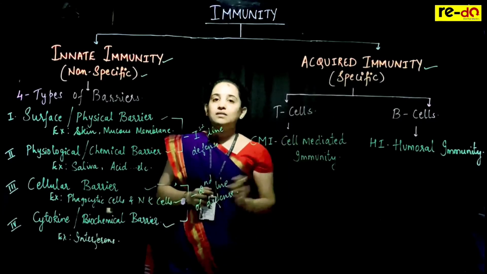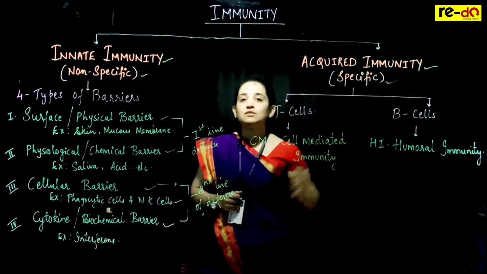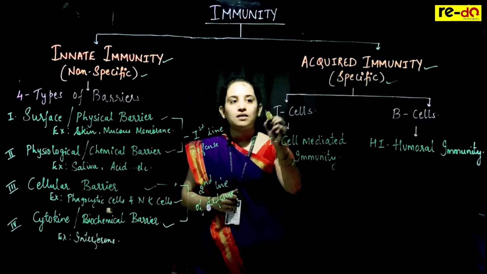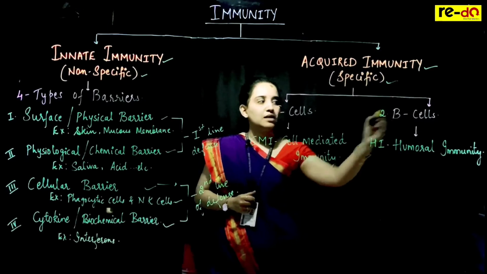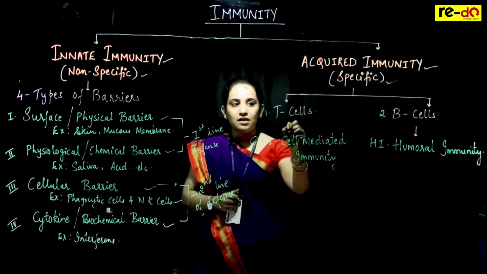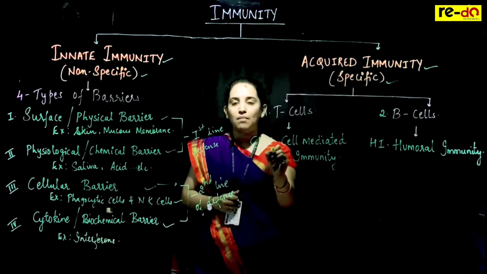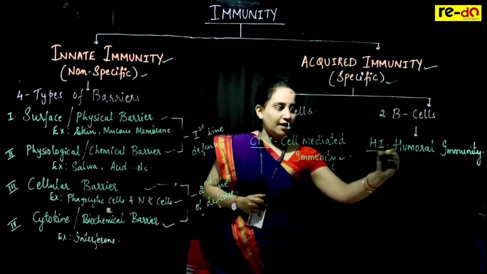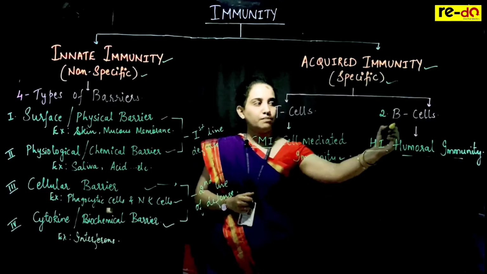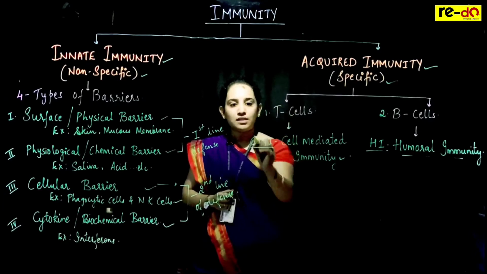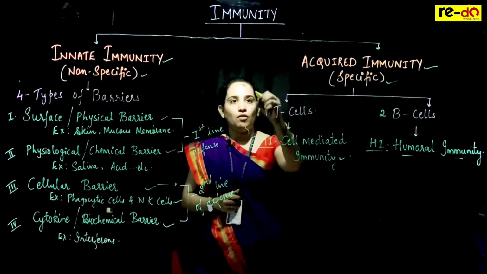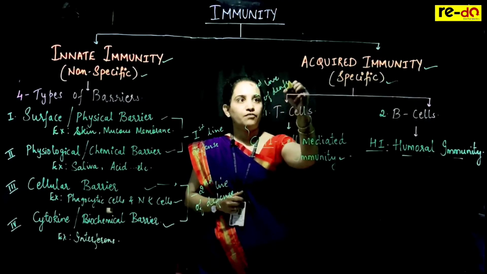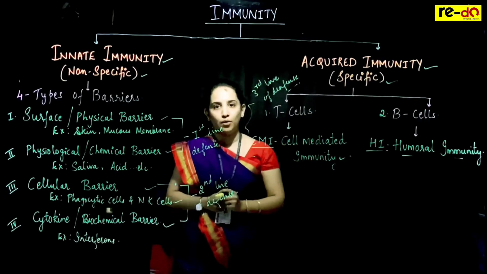Okay, and the next type is the acquired type, which is specific immunity. In this, there are two types of cells. Number one is the T cells and number two is the B cells. T cells differentiate to produce CMI, that is cell mediated immunity, whereas HI, that is humoral immunity, is produced by the B cells. So the B and T cells together form the third line of defense in our body.